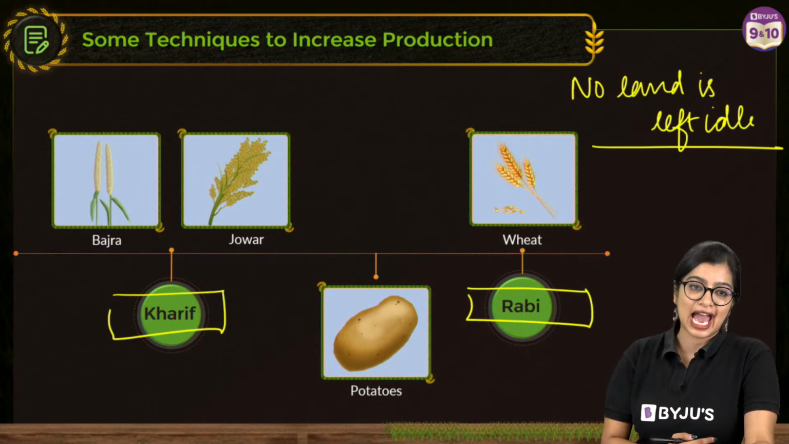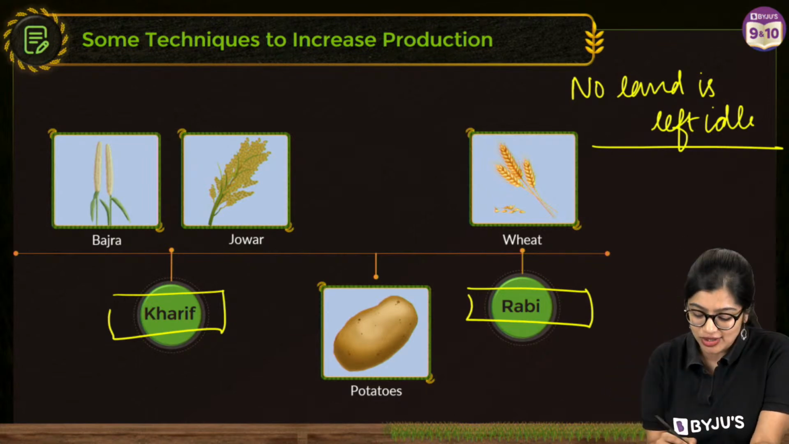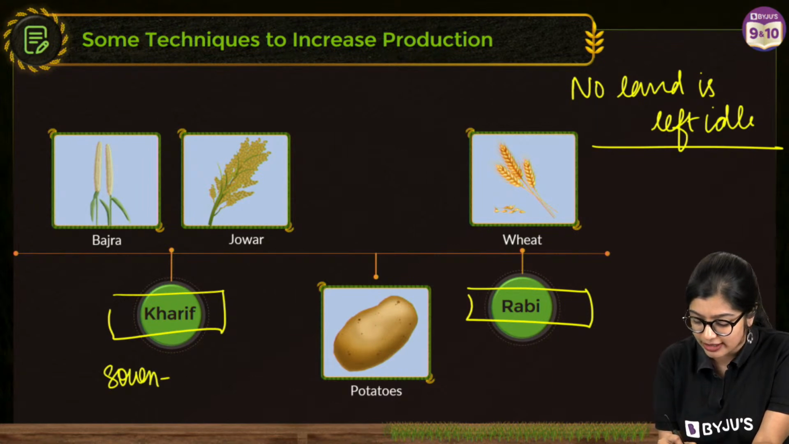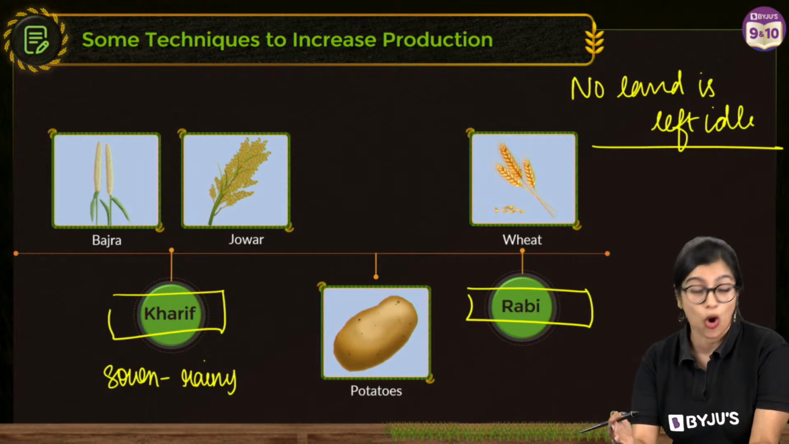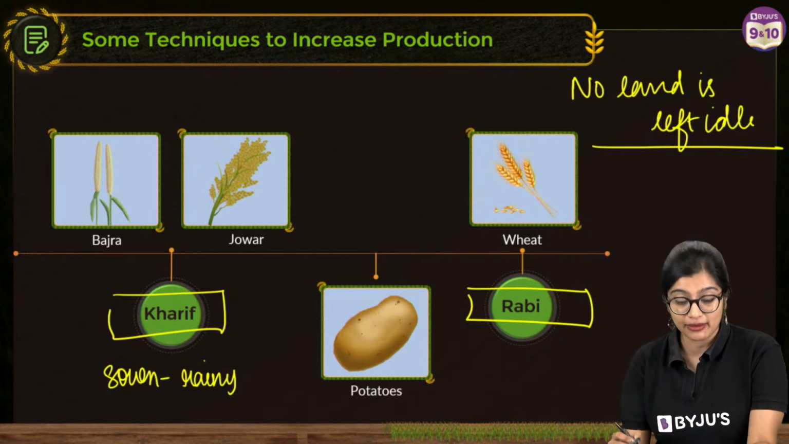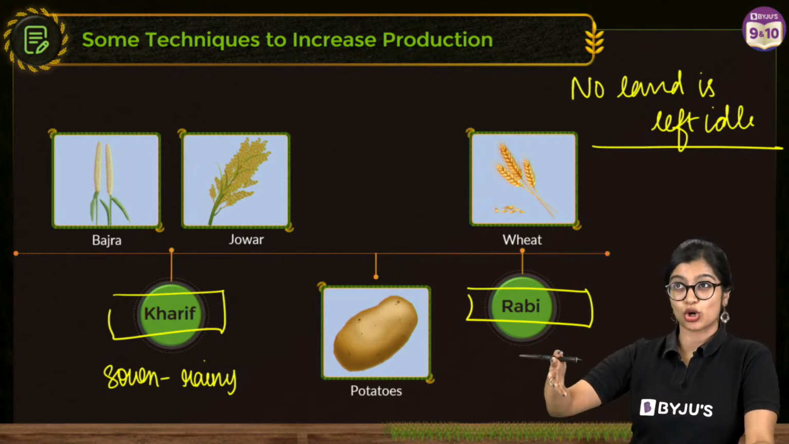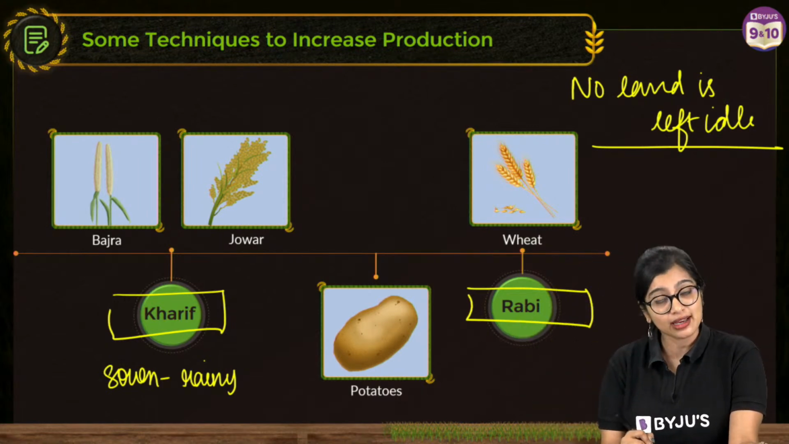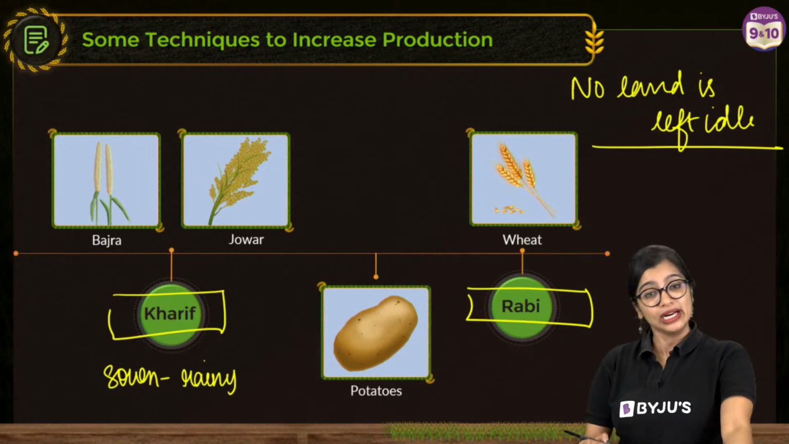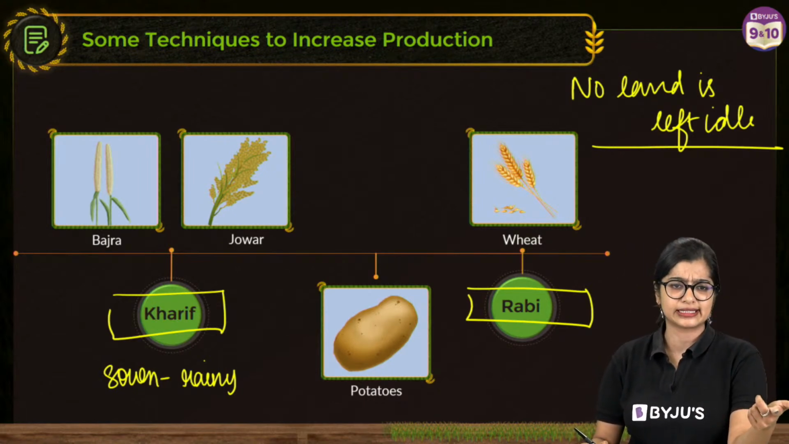Now what do we mean by Kharif crops? Kharif crops are those crops which are sown during the rainy season, and we know that they are harvested around October, November. This is why we often call them monsoon crops. Your Rabi crops are normally your winter crops, which are sown during the winter season.